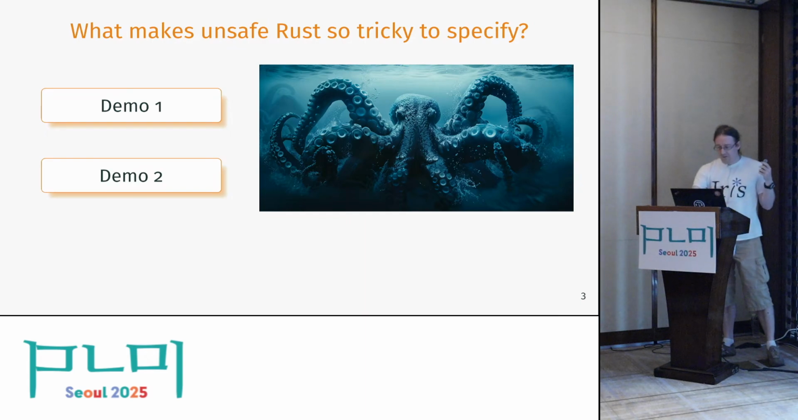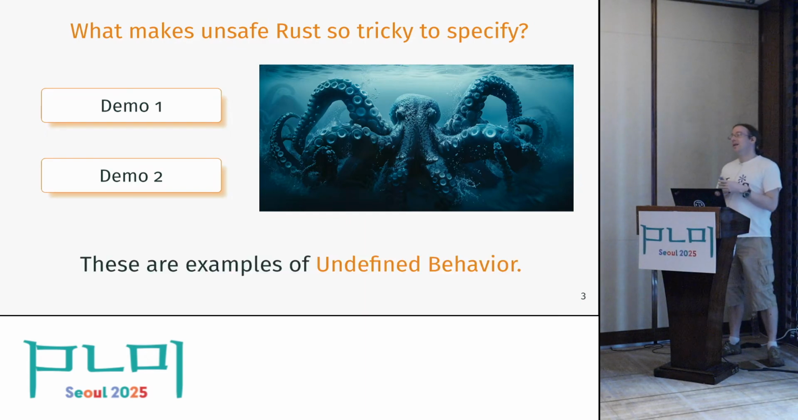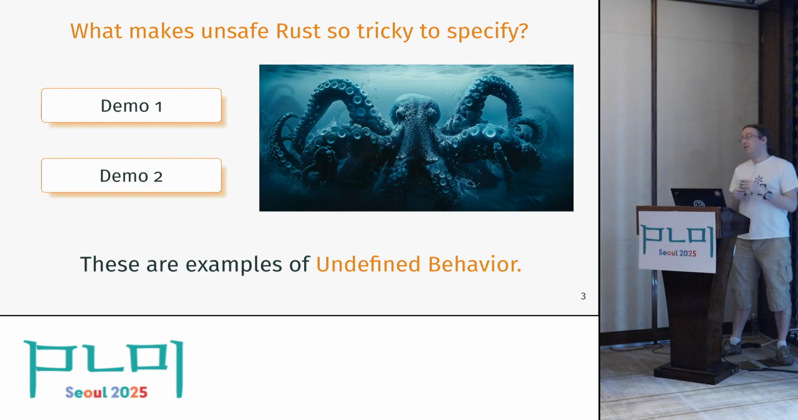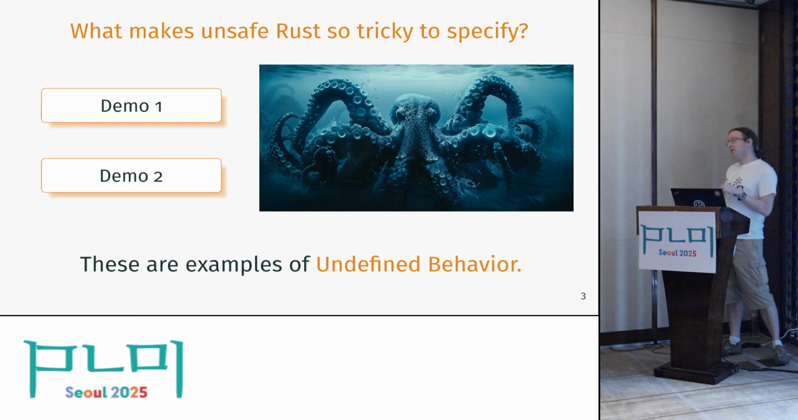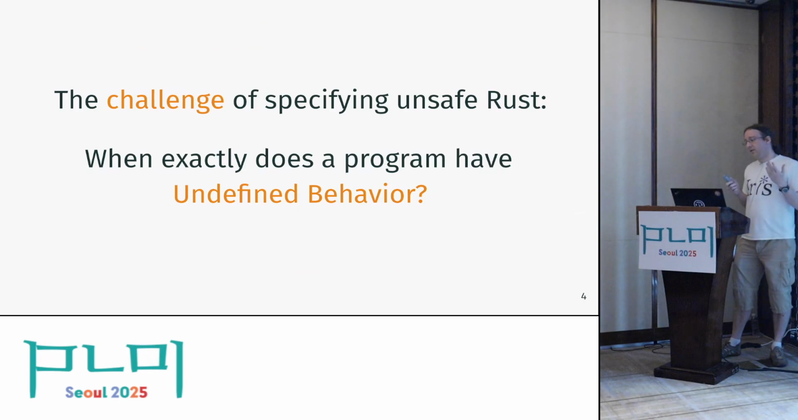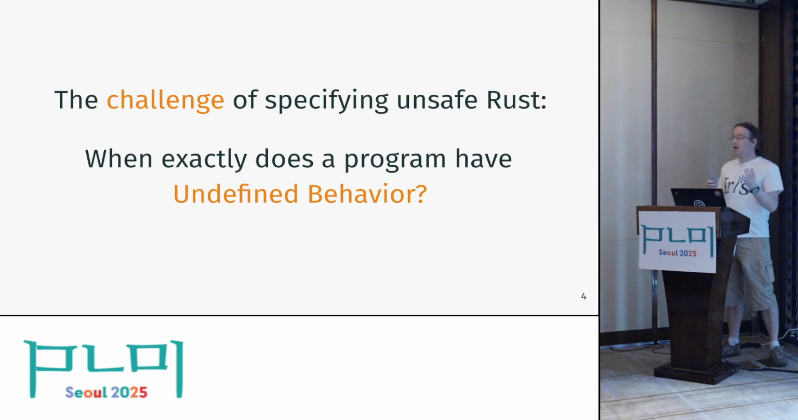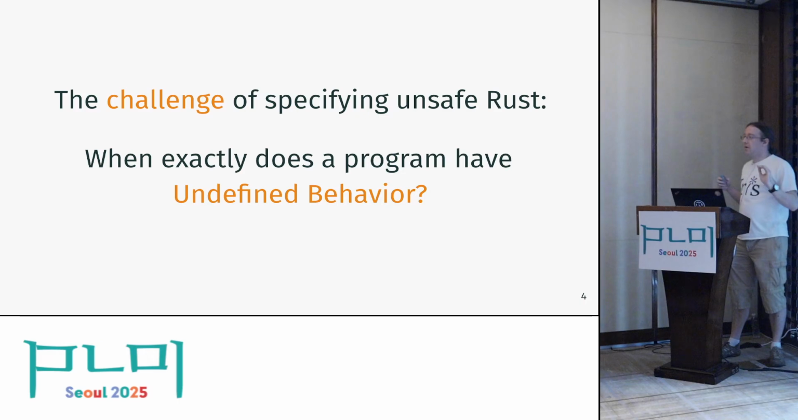And so some of you will have already guessed it. What actually happens here, of course, is that these are examples of undefined behavior. And once you have undefined behavior in your program, afterwards, any kind of garbage can happen. So the main challenge when specifying unsafe Rust is to carve out exactly when our program does and does not have undefined behavior. There's usually consensus on what happens on the happy path, but whether we are on the happy path is unclear.